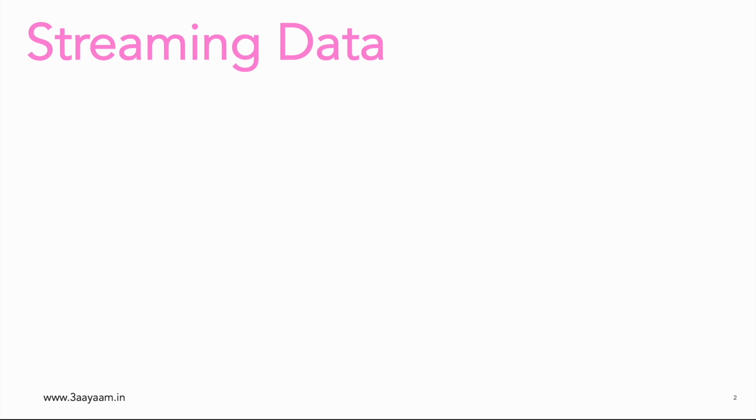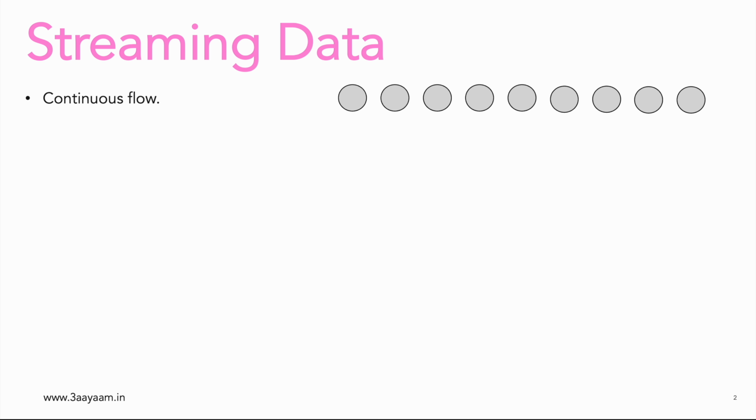So first of all, let's talk about what is streaming data. There are certain pointers or certain one-liners which can be used to define streaming data in its entirety. The first one is continuous flow. When I say continuous flow, it means that data would keep on coming forever. It will not stop. That would be known as streaming data, which is coming continuously. So if one device fails or if one application fails, data would be sent from other applications or other devices. That's what continuous flow is, which never stops.